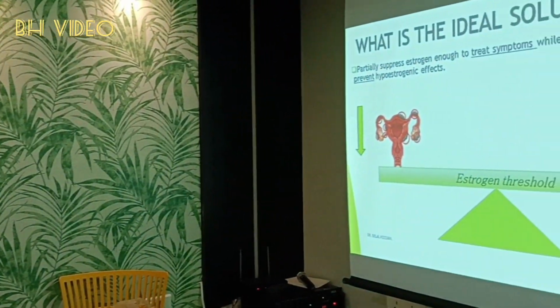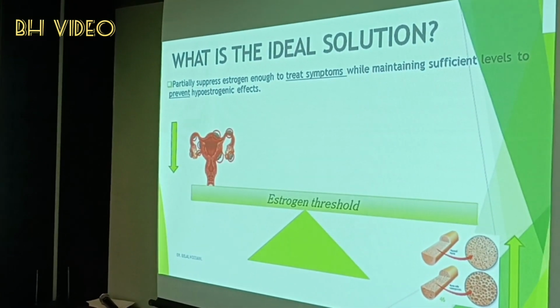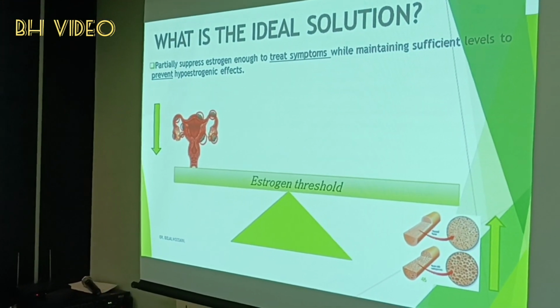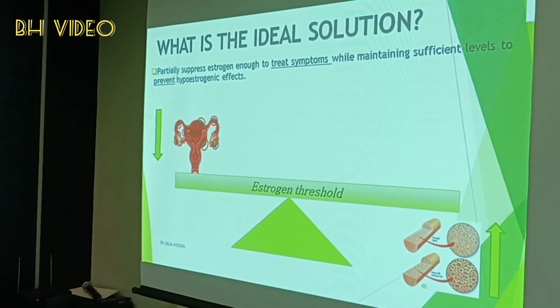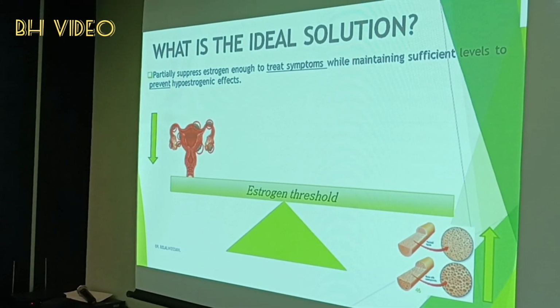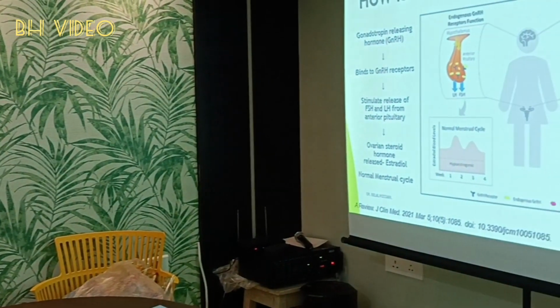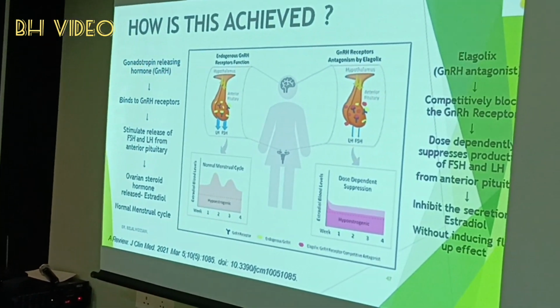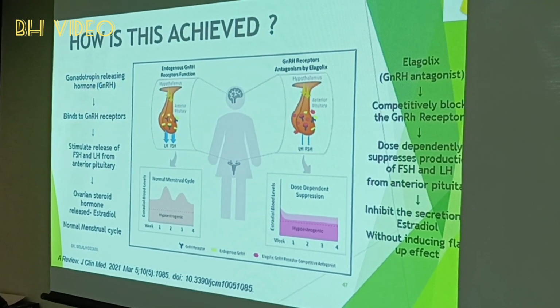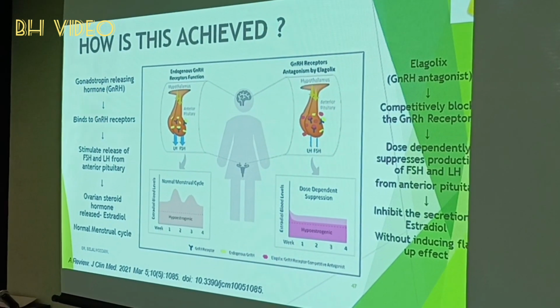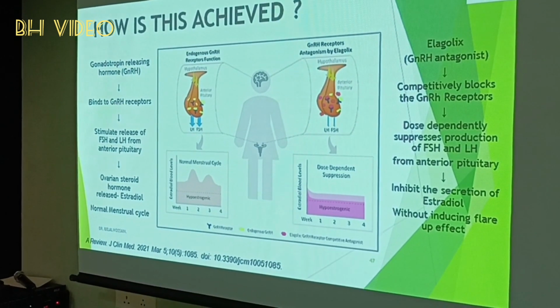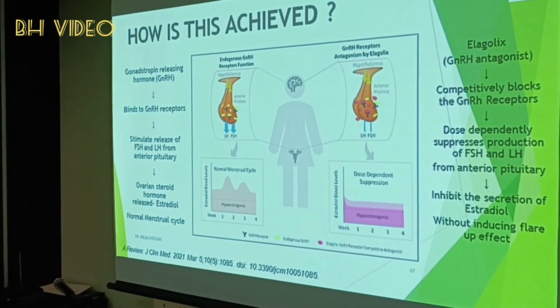Partially suppress estrogen enough to treat symptoms while maintaining sufficient levels to prevent hypoestrogenic effect. Cut down the effect of estrogen, not up to the level of hypoestrogenic condition. How is this achieved? Gonadotropin releasing hormone binds to GnRH receptor, stimulates release of FSH and LH from anterior pituitary and ovarian steroid hormones release, that is estradiol, in normal menstrual cycle.